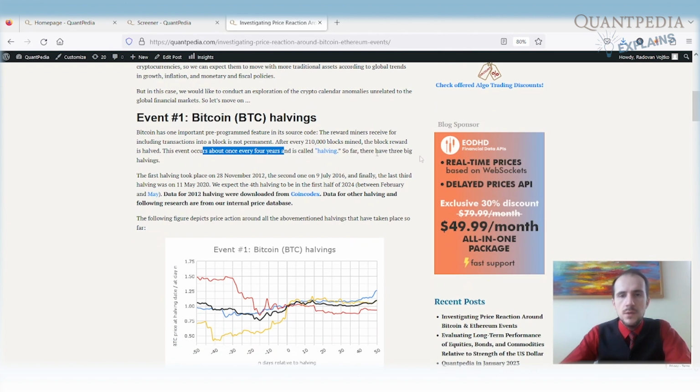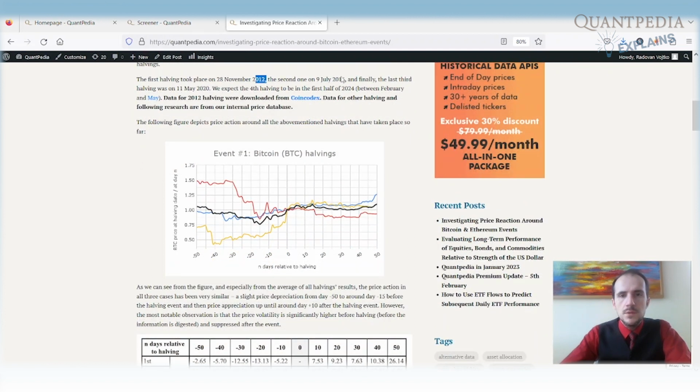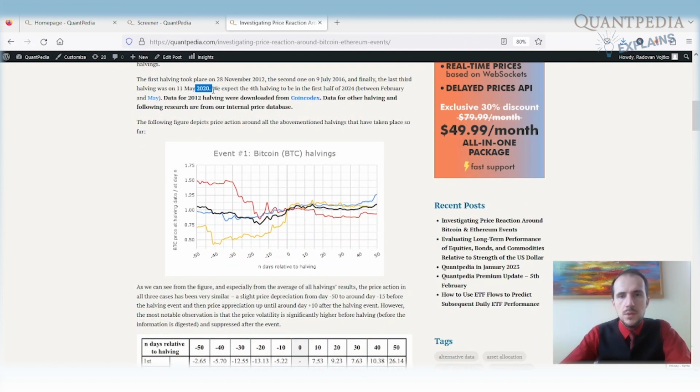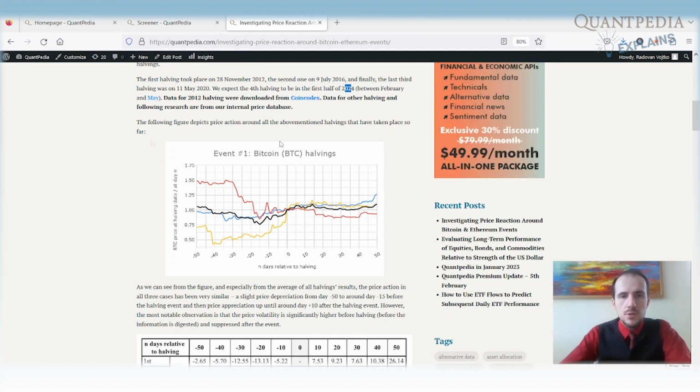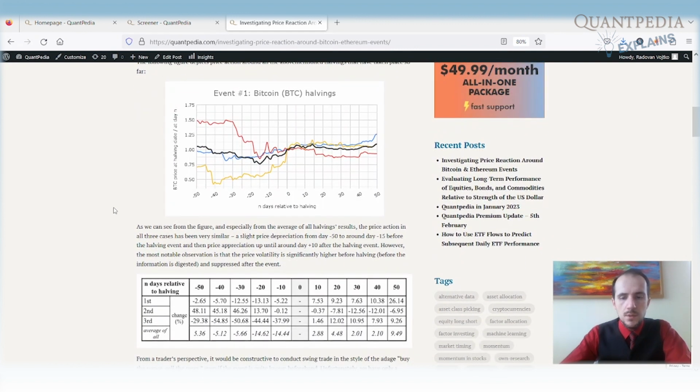So far we had 3 big halvings. The first one was in 2012, then in 2016, and the last in 2020, and we can expect another one in 2024. Now the question is, what is the price action around those halvings, around those events? So we downloaded the data and we did a very quick event analysis. What we can see from the chart, we can check the average black curve, which is the average price action around the Bitcoin halving event.